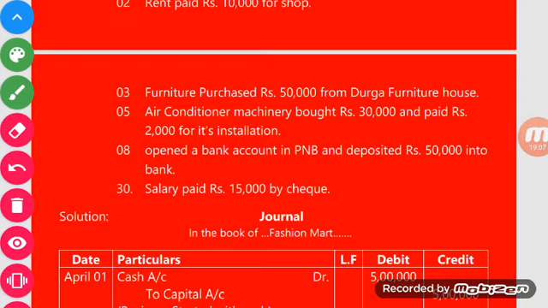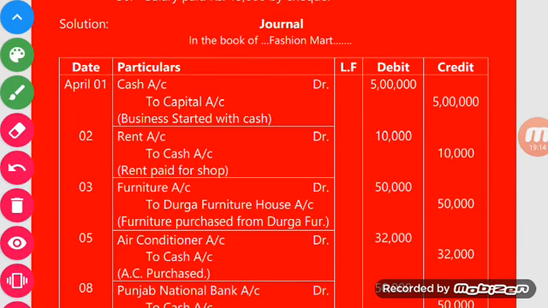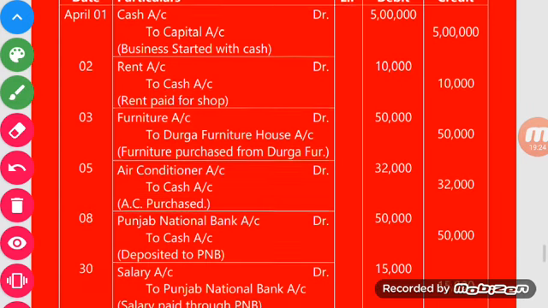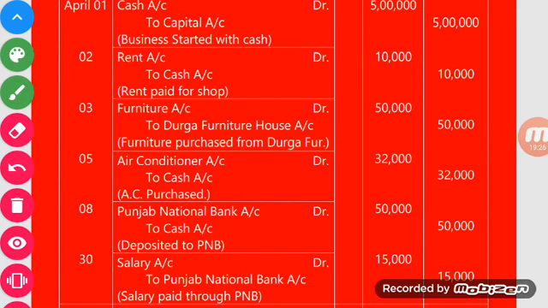Opened a bank account in PNB, Punjab National Bank, and deposited rupees 50,000 into the bank. So in this condition, point to be noted, who will receive the money? The money is received by the bank. The name of the bank is Punjab National Bank. So as your answer, Punjab National Bank account will be debited because Punjab National Bank is the receiver. Punjab National Bank is the receiver, that's why it will be debited, and cash is outgoing from your business, that's why it will be credited.